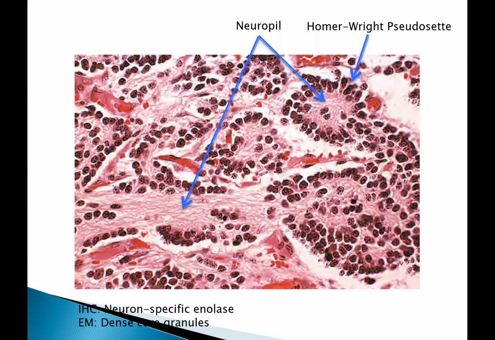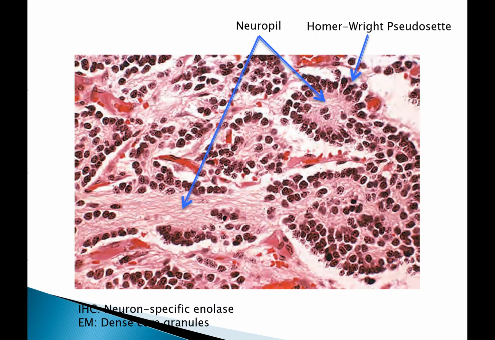I am showing you now an example of ganglioneuroma. It is arising from spontaneous or therapy-induced maturation of neuroblastoma. They are characterized by clusters of large cells with vesicular nuclei and abundant eosinophilic cytoplasm, representing neoplastic ganglion cells.